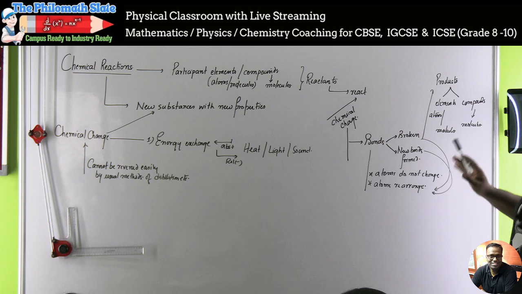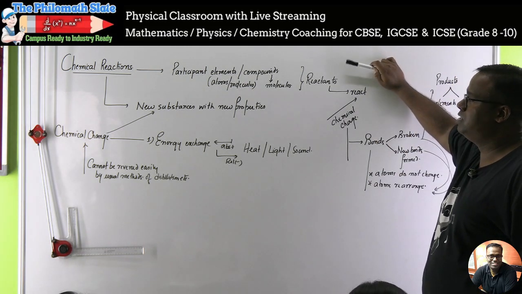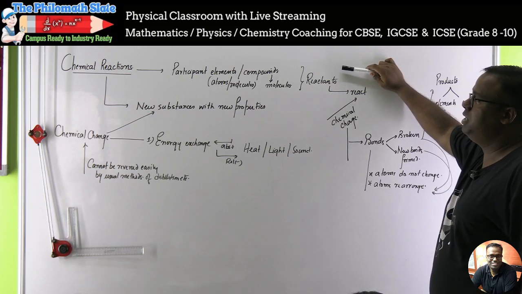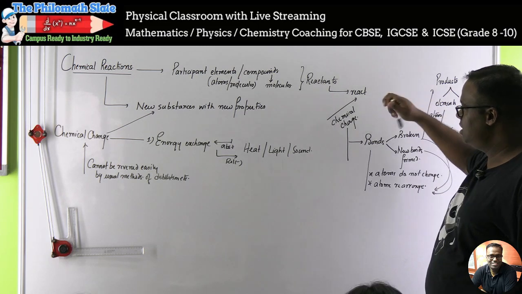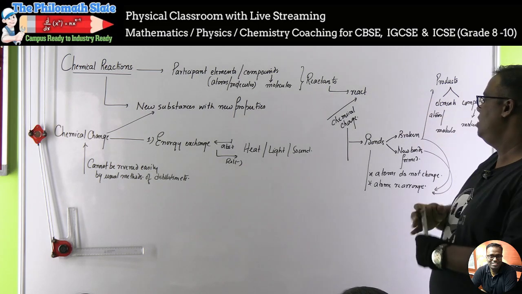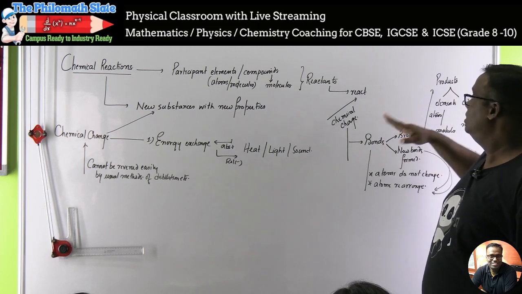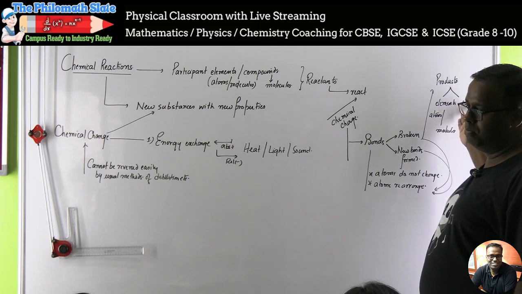So are we clear on a chemical reaction? In a chemical reaction, we will have reactants, who are the participant elements or compounds, and they are participating in the form of atoms, molecules, and they react. This reaction is the chemical change. During reaction, new bonds will be formed and existing bonds will be broken. That will give rise to products. Products will be either elements or compounds.